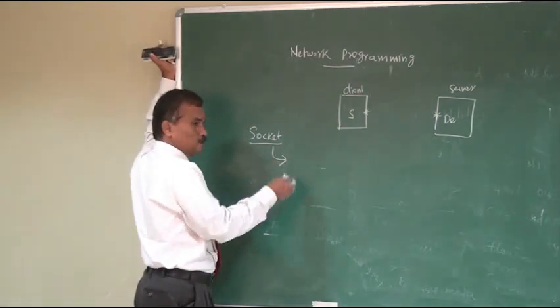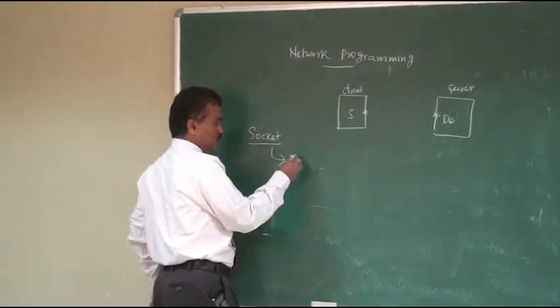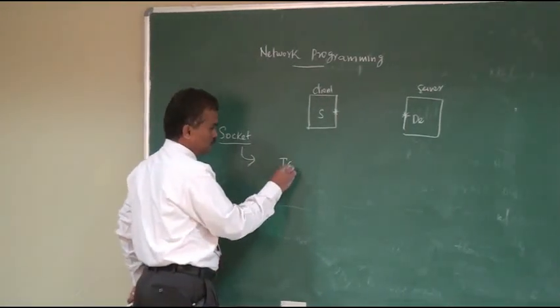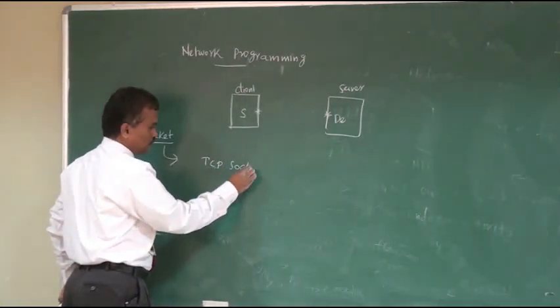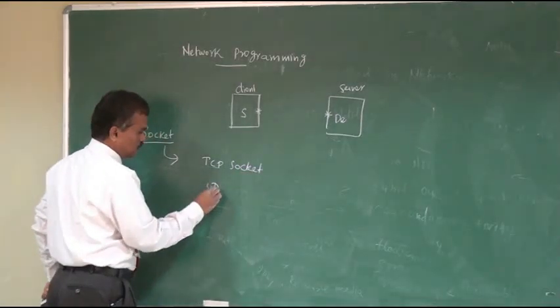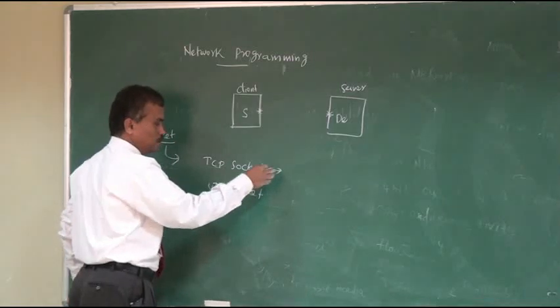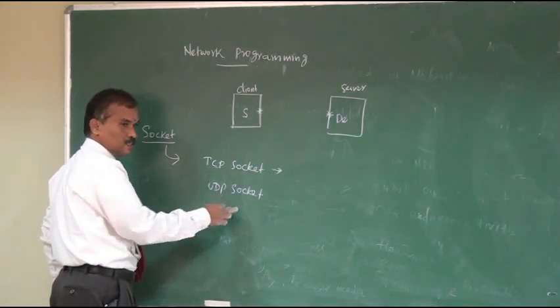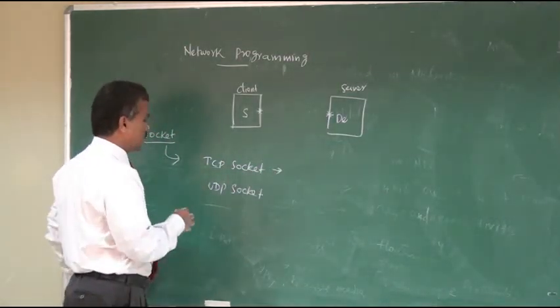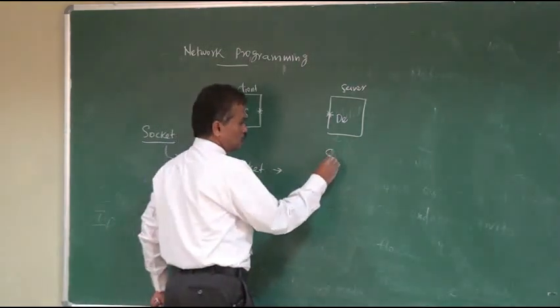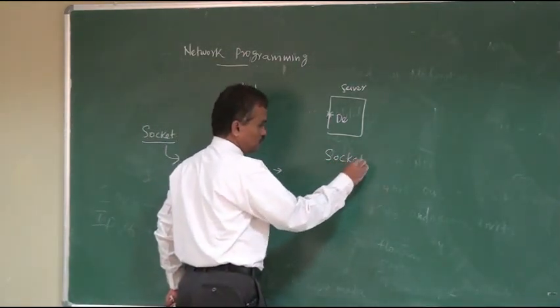So how to create a socket? There are different types of socket. One is called a TCP socket, another is called a UDP socket. TCP is connection oriented, UDP is a connectionless socket. We can create a socket using the socket function.